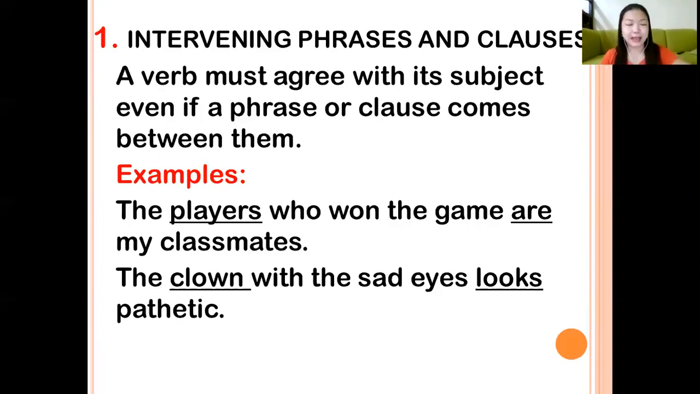Another example. The clown with the sad eyes looks pathetic. So the subject here is clown. Even though there is an intervening phrase, the verb must agree with the subject. The subject is clown, singular. Therefore, we will have a singular verb. All right. So that is the first rule.